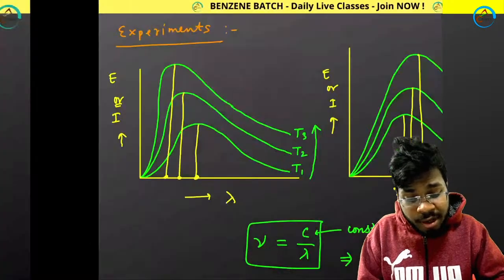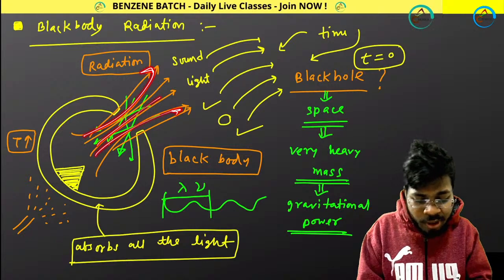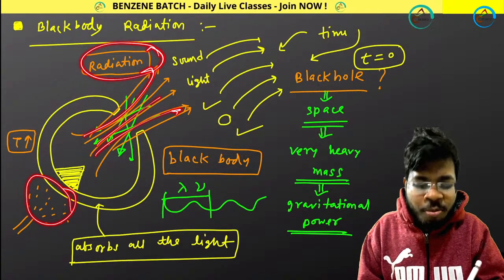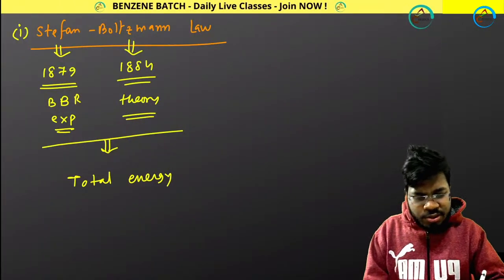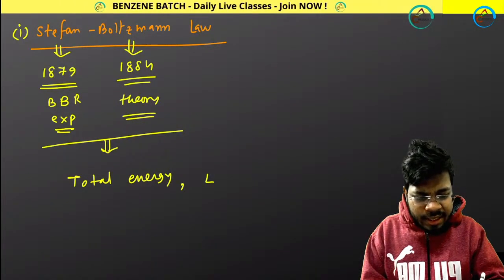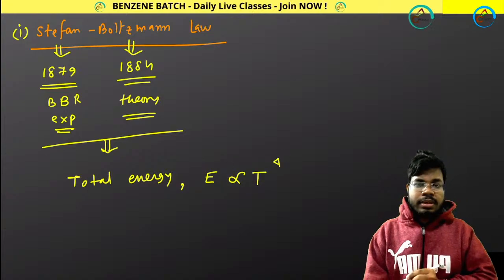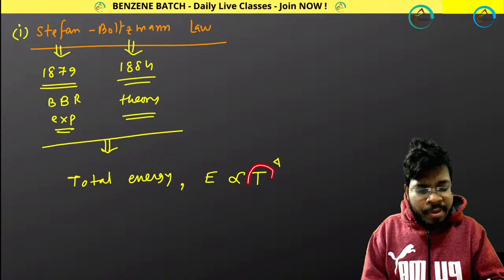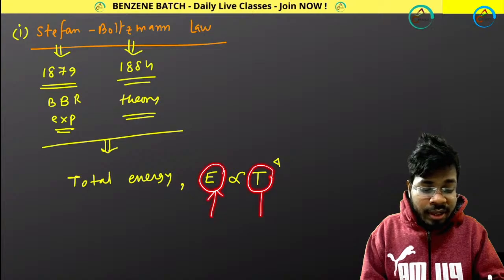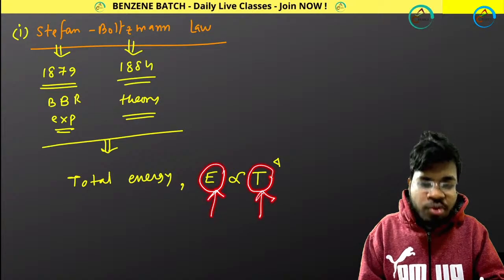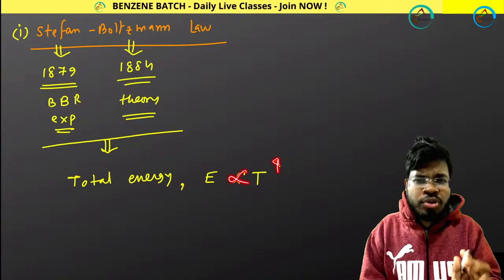Total energy of the black body radiation means how much energy the black body is releasing whenever we apply heat, in the form of radiation. How much energy it is releasing, that is called total energy. So this total energy I am representing with E. It is actually E proportional to T to the power 4. That means with the increment of temperature, energy will increase. So if you increase the temperature, more energy will be released. That's the logic, that's why it is proportional in this way.